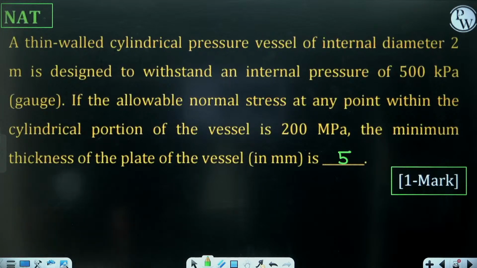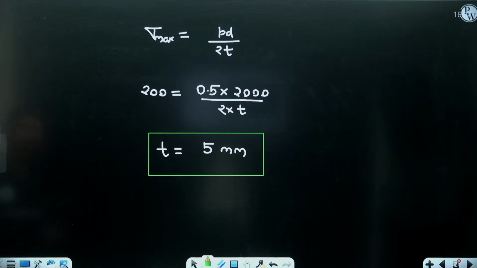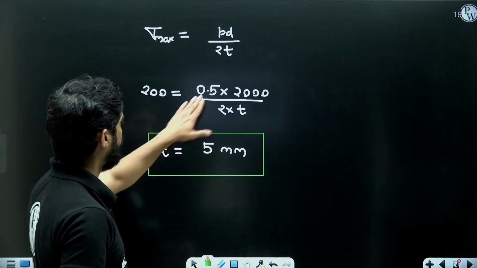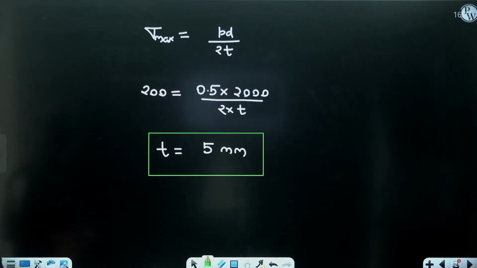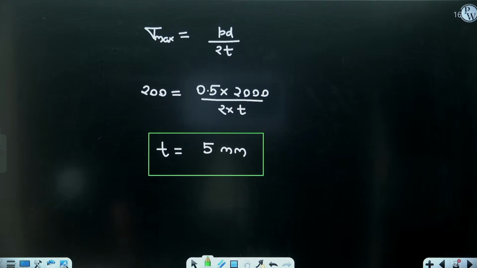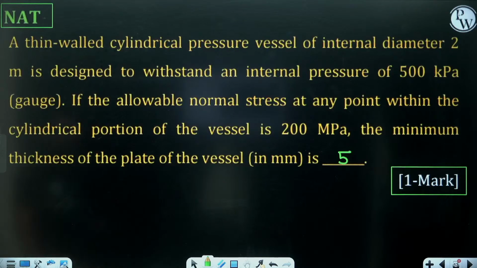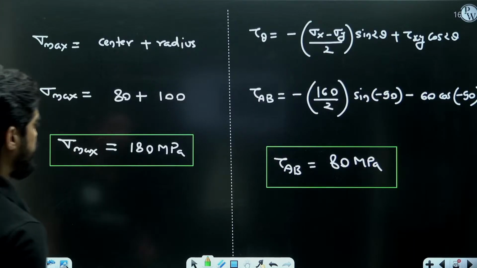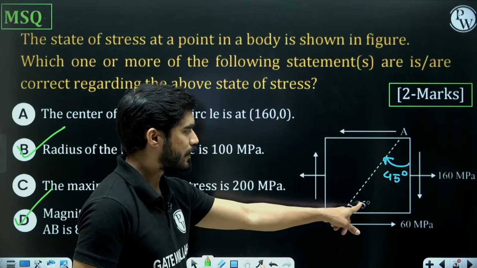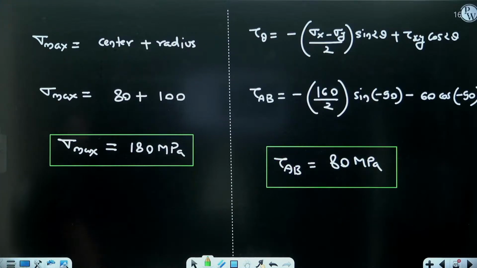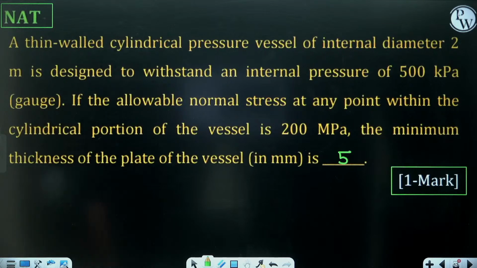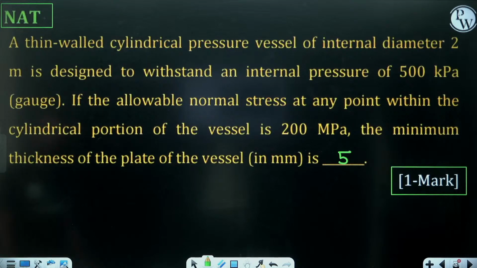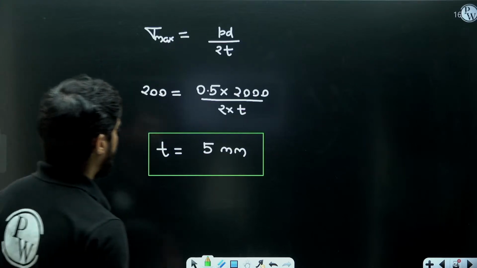50 or 5? I think it is going to be 5, right? 0.5 into 2000 will be 1000 divided by 400. So it is going to be 5. Angle should be minus 50. Beta, this was 45 degree, not 40 degree, okay? The angle was 45 degree, not 40 degree. Okay. So the answer to this question is 5 mm, a very simple question.